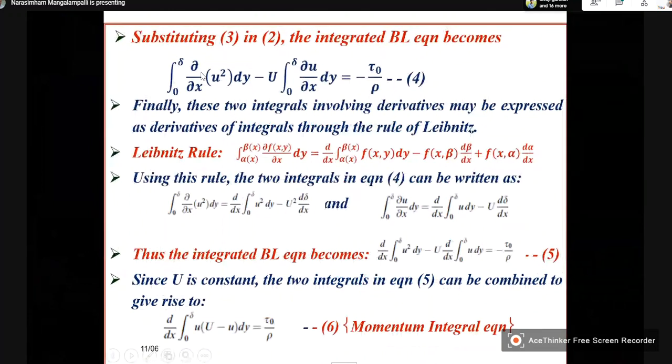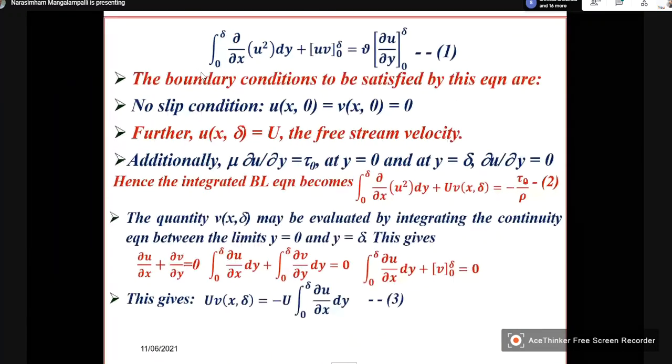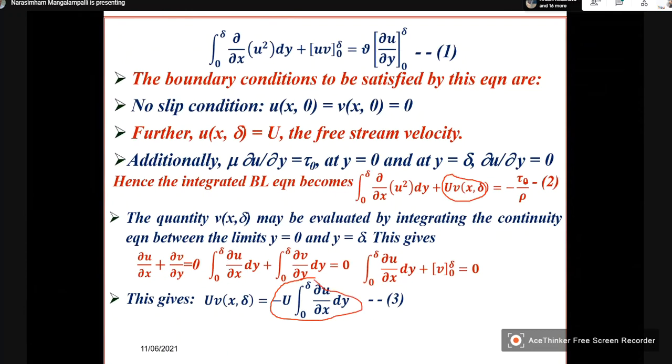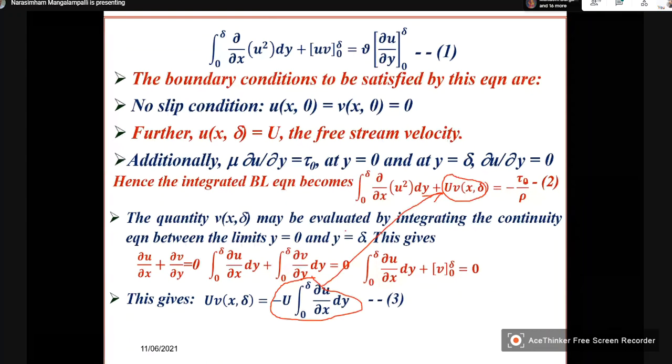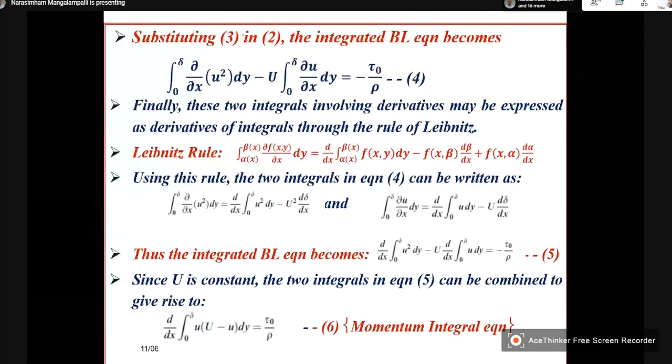This is what we got actually previously. If I substitute for this expression, so what I will get is this.